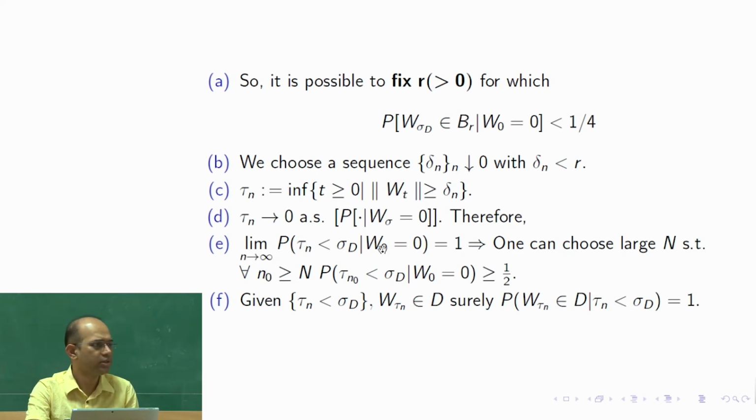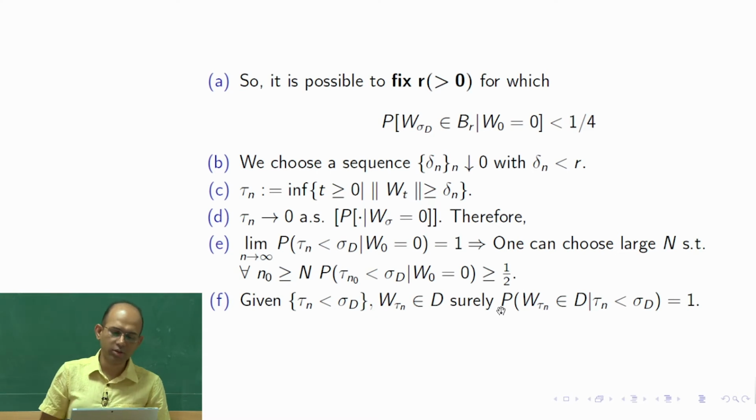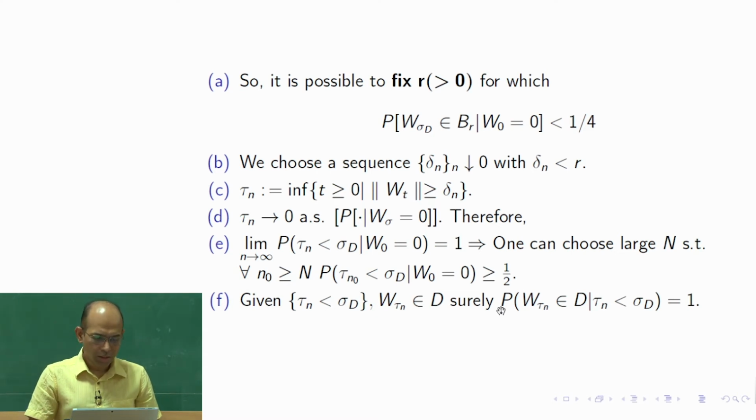When you find a probability, it is a sequence of deterministic numbers. So, we fix n as capital N such that for all n naught greater than or equal to capital N, this probability is greater than or equal to half. Now, what we do,